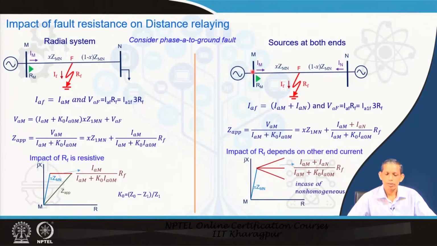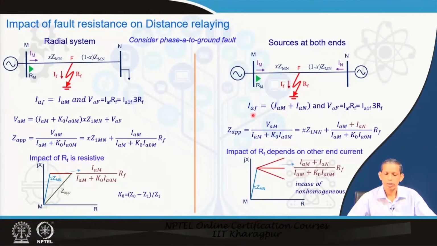So, we have the m bus, that we have seen. Now, on the n side also we have a source. Now, in this case, for the same fault position we discussed earlier on the same line, the only difference is that current flows from this side also. Current will flow from the right-hand side to this fault path also. So, this I f, the fault path current, becomes a summation of the left-hand side current plus the right-hand side current.